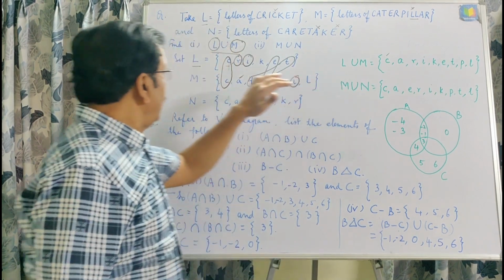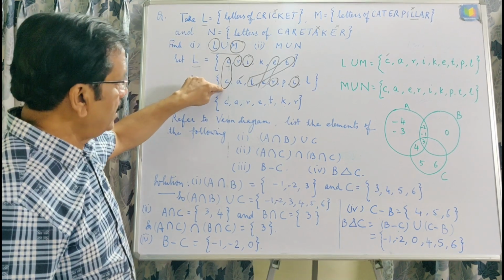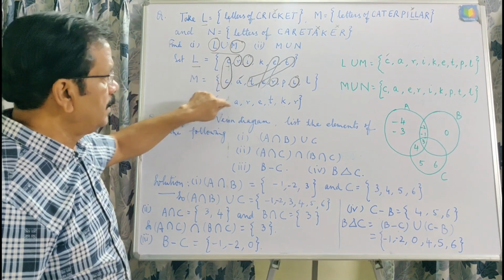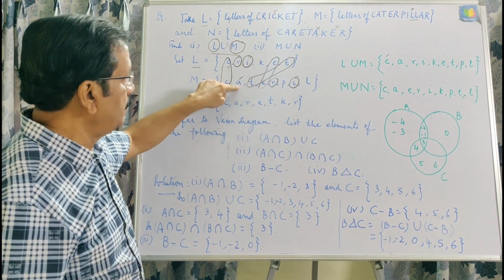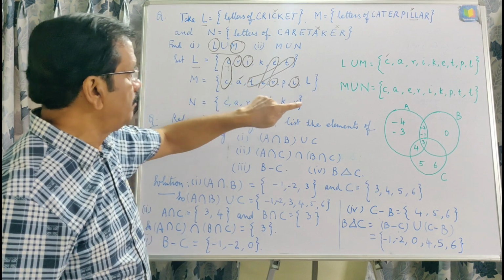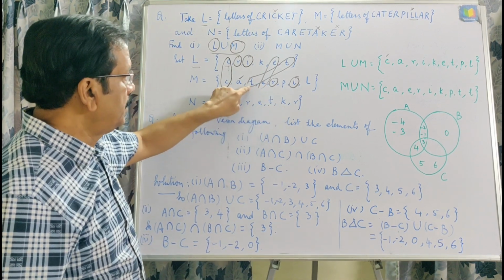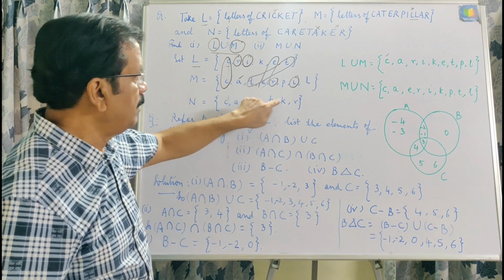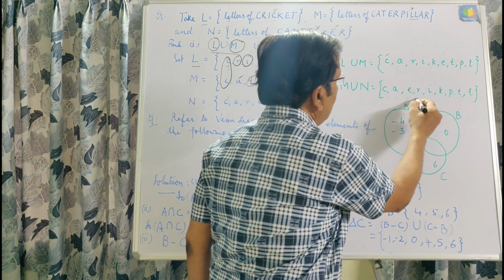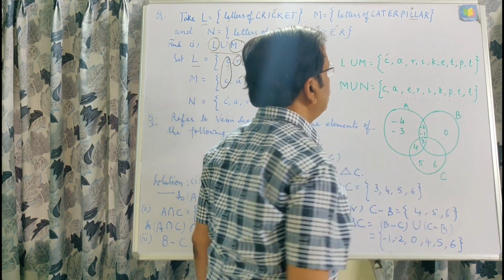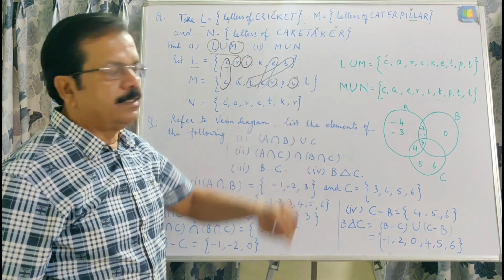In the same way, M union N. Again, C is repeating, we will write it only one time, A is repeating itself, we will write it only one time, and R is repeating itself, we will write it only one time. E is repeating itself, we will write it only one time, T is repeating itself, we will write it only one time. In this way, M union N is C, A, E, R, I, K, T, P, L. This is the M union N.